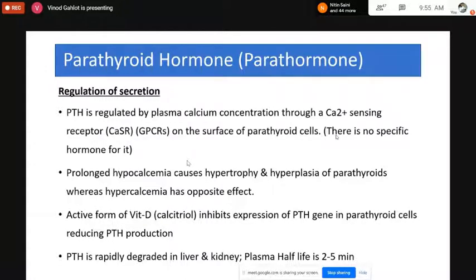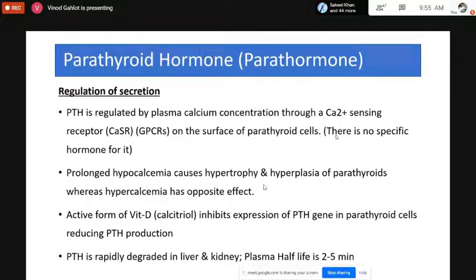the opposite effect. This means whenever there is deficiency of calcium in the blood circulation, then they will keep on stimulating the parathyroid hormone through the G protein coupled receptors. As a result, hyperactivity of the parathyroid gland will occur. There will be an increase in the size of the parathyroid gland and an increase in the number of cells present in the parathyroid gland. This occurs because of continuous stimulation of the parathyroid hormone by the decreasing concentration of calcium.